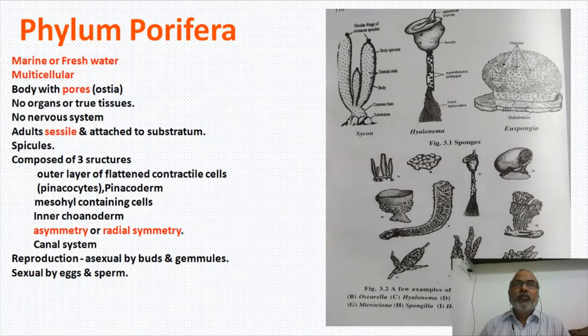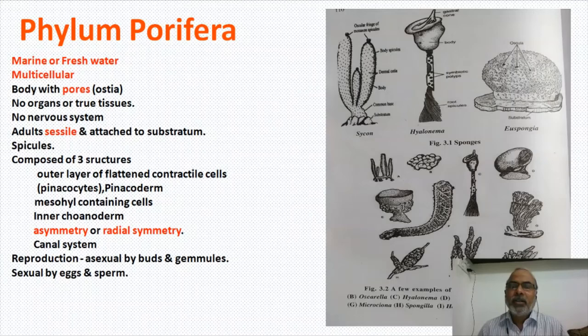The skeletal system is made up of small spines called spicules. These spicules give proper shape to a sponge and also protect it from its predators.